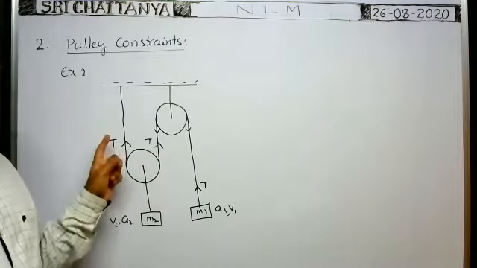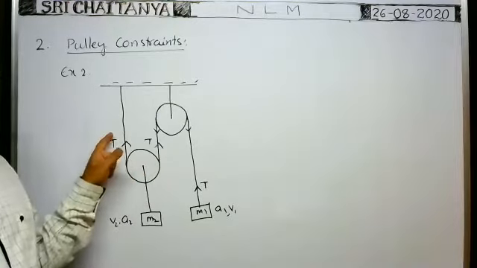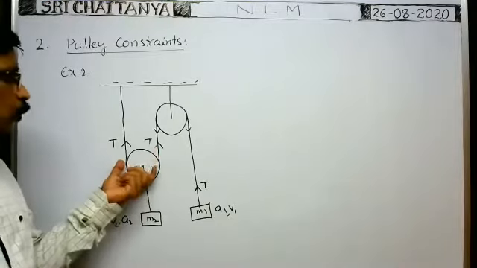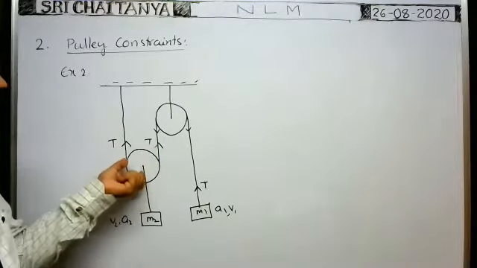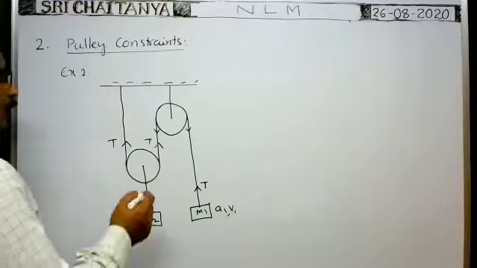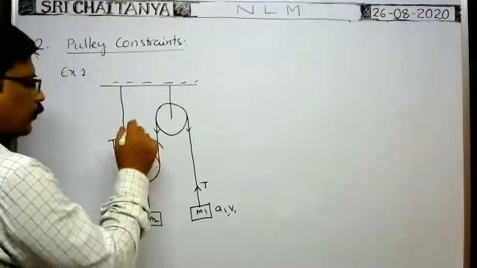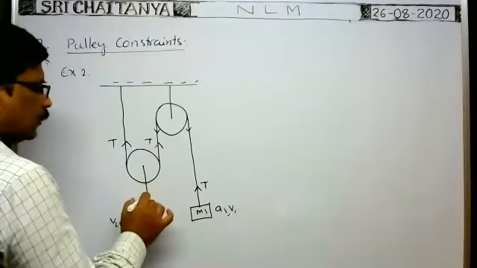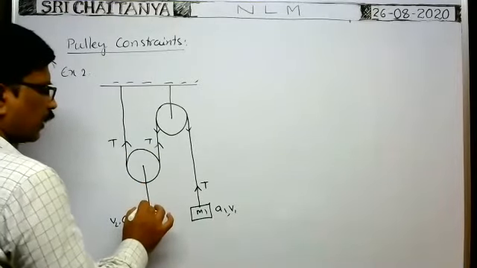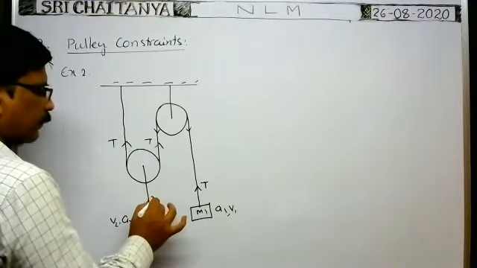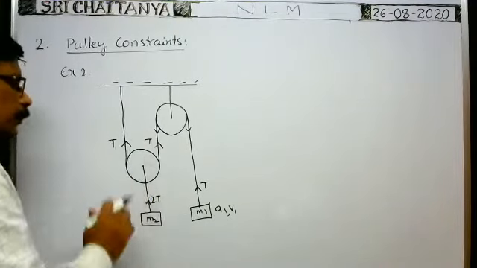The pulley is pulled upwards by means of these two strings. That's why a 2T force acts on the pulley in the upward direction. At the same time, here also the tension becomes 2T. The same tension 2T acts in this direction, and with the same tension 2T, this block is pulled upwards.